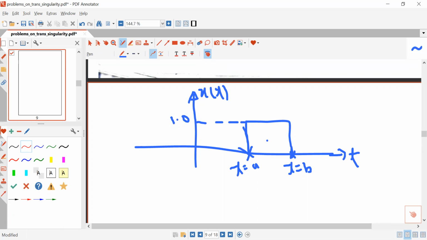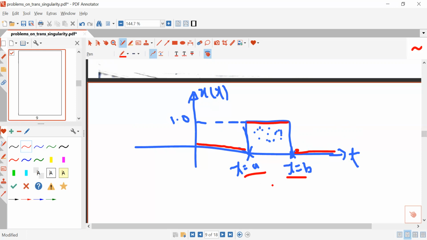So in this diagram, in this characteristic, you can see that this rectangular pulse has unit magnitude when t lies between a and b. And if t is less than a, or when t is greater than b, its magnitude will be 0. Its magnitude will be 1 only when t lies between a and b. Now the question is, write a mathematical expression for this signal.